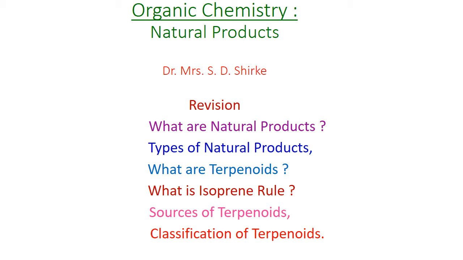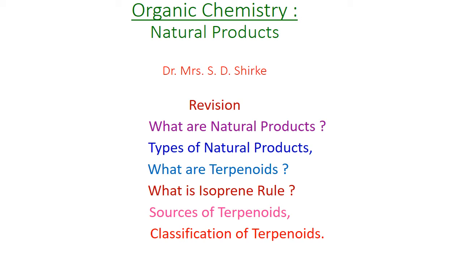Each isoprene unit possesses two parts, one is head, another is tail. Head means the double bonded carbon atom to which a methyl group is attached. Another end, where there is no methyl group but only a carbon-carbon double bond is present, is known as the tail of the isoprene unit. Head to tail linkage is explained in this isoprene rule, and the exception is beta carotene.